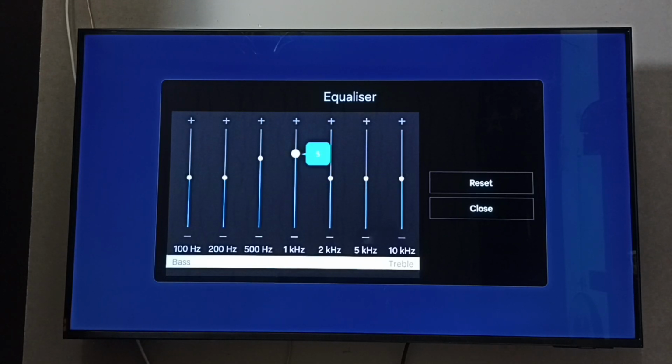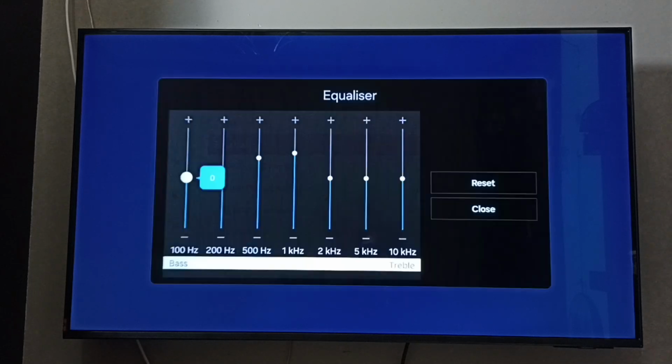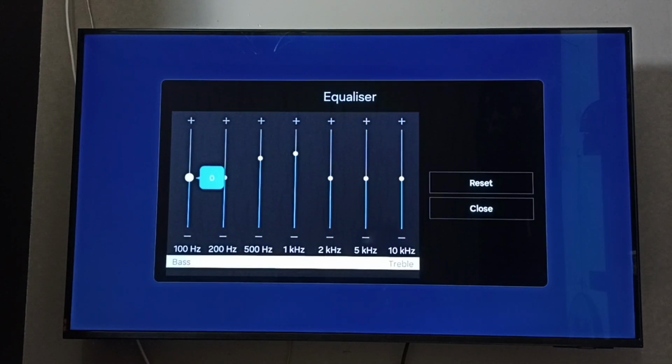Just go back, it will automatically save. See, so this way we can open and adjust sound equalizer. You can try this. I hope you have enjoyed this video.